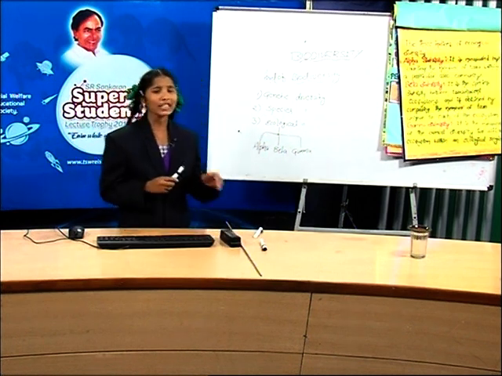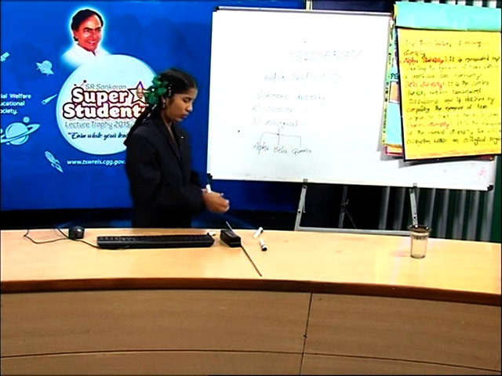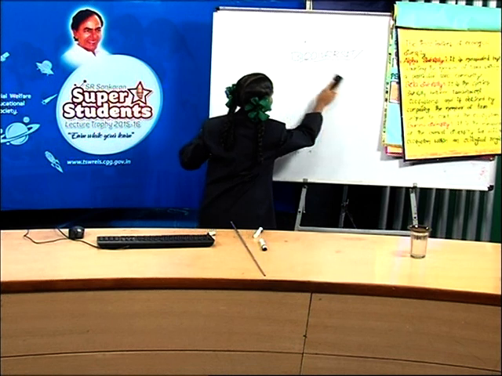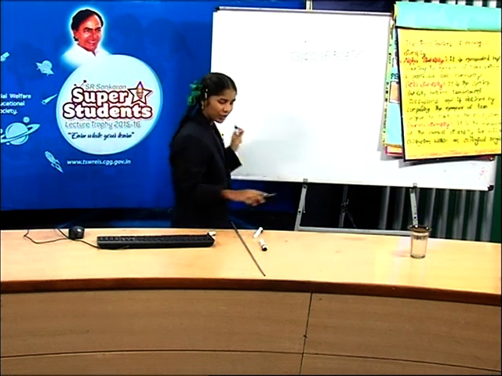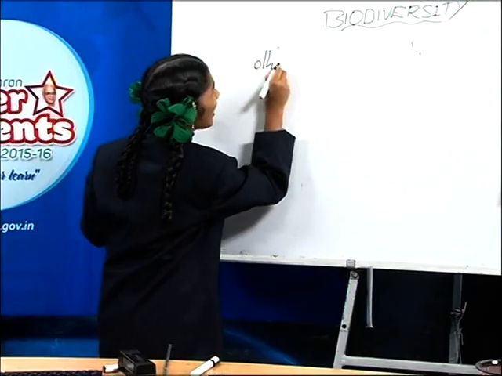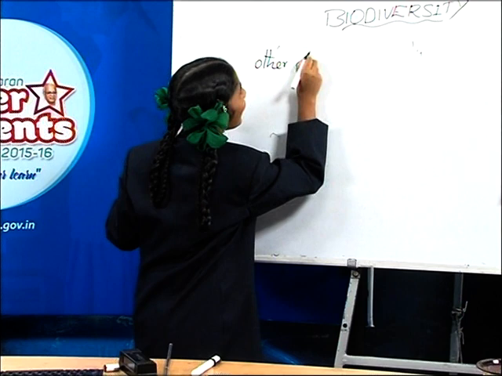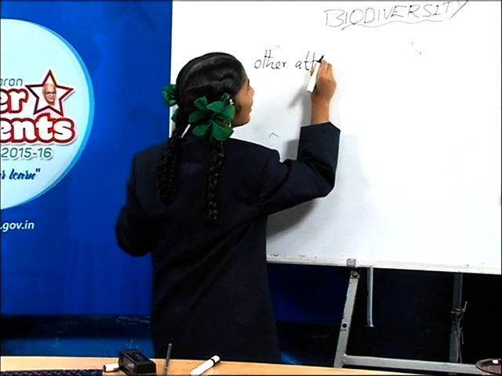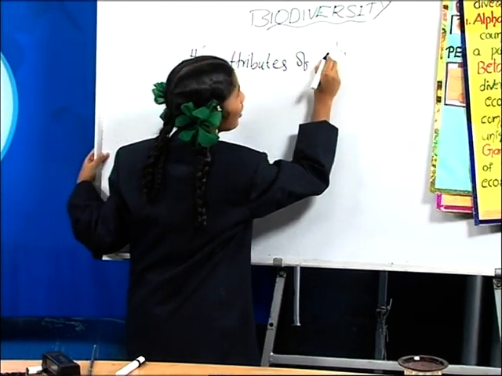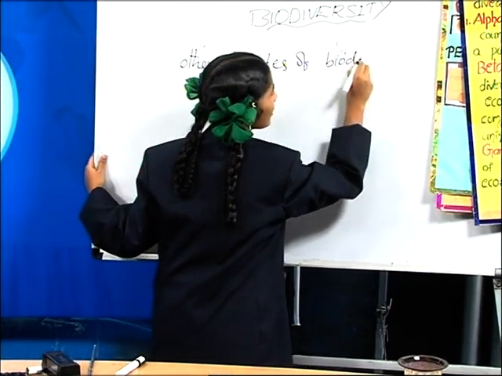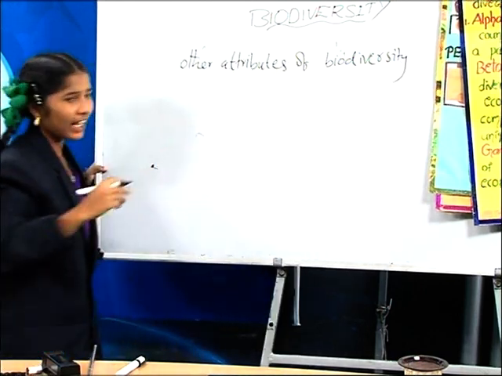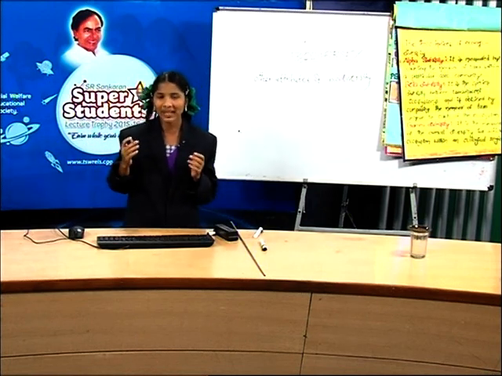Let's see other attributes of biodiversity. What's that, friends? Other attributes of biodiversity. Friends, which species is called endemic species? Yes. The species unique to a given area is called endemic species.